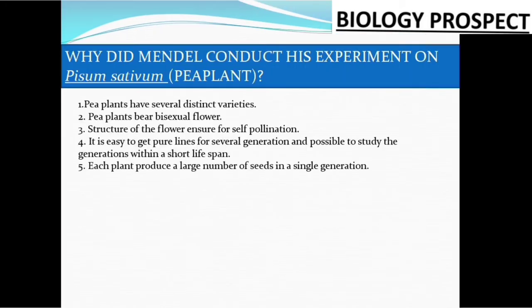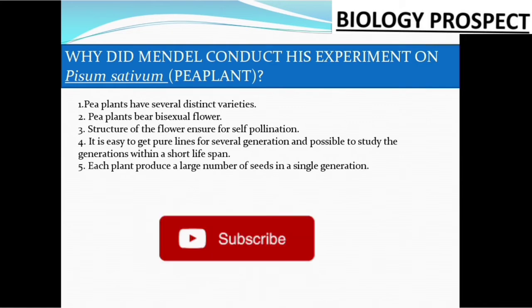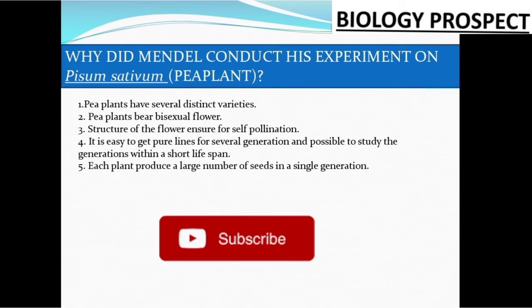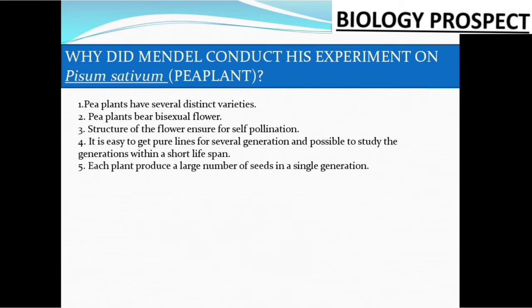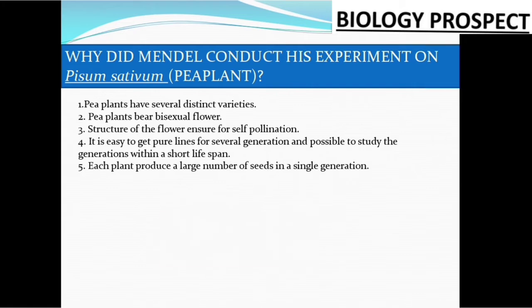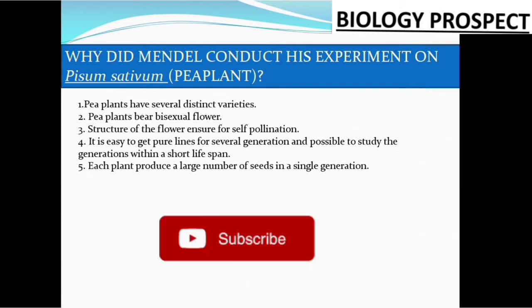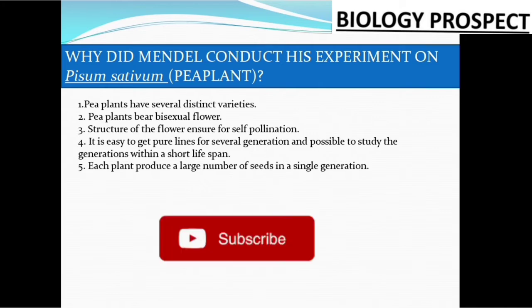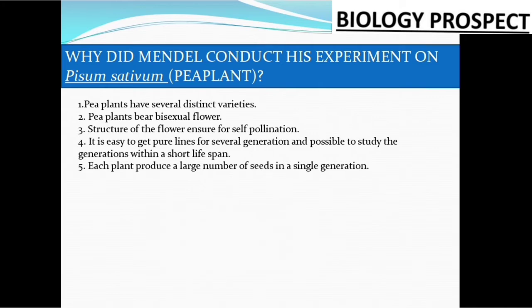So let's start now. First we focus on why Mendel selected Pisum sativum, the pea plant, for his experiments. What is the basic reason that Mendel chose this particular plant for his experiments? Friends, there are 5 basic reasons that Mendel chose Pisum sativum, which is actually the scientific name of the pea plant.